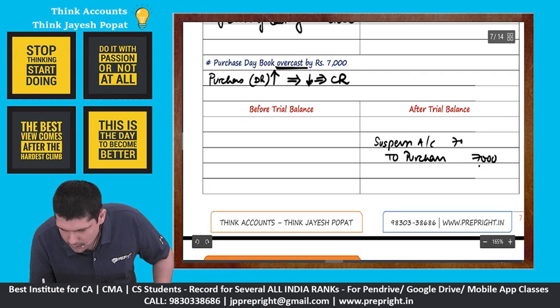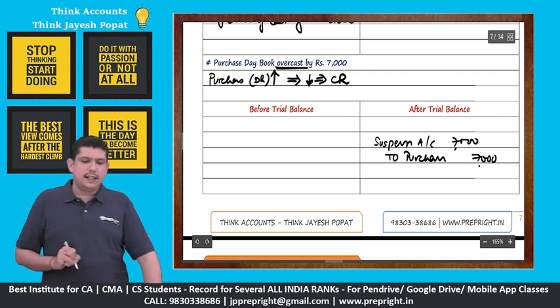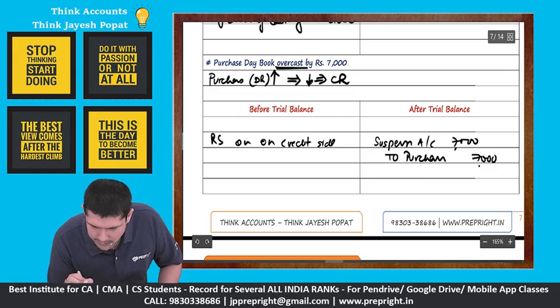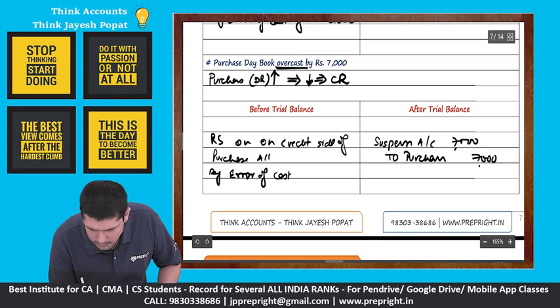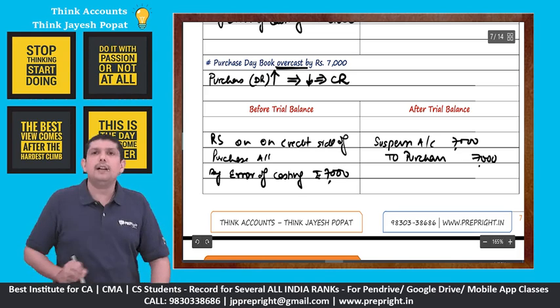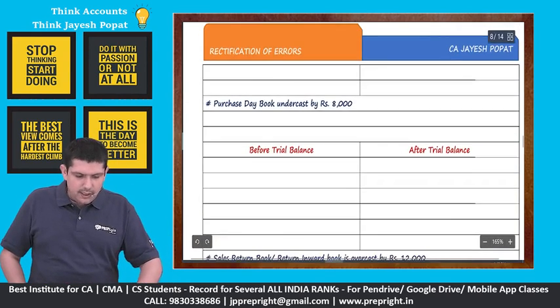Suspense account, because error of casting will normally be a single-sided error, and here we need to do a rectification statement on the credit side of our purchase account, which will be by error of casting rupees 7,000. Clear? Then let's move on.